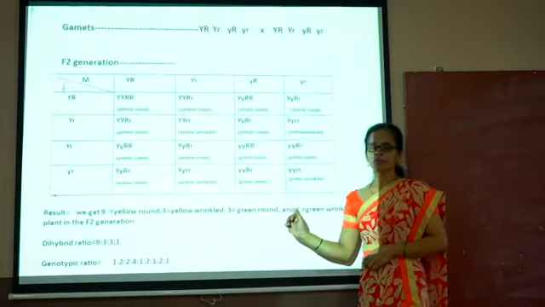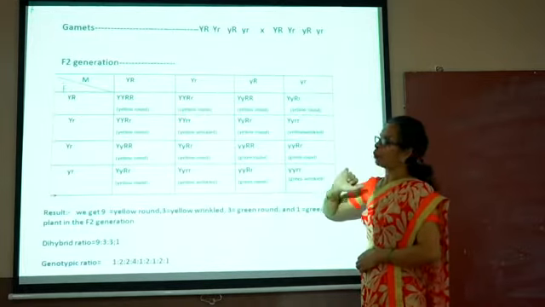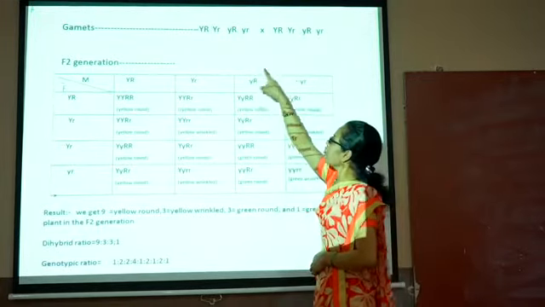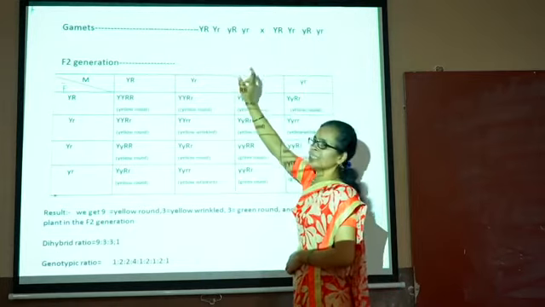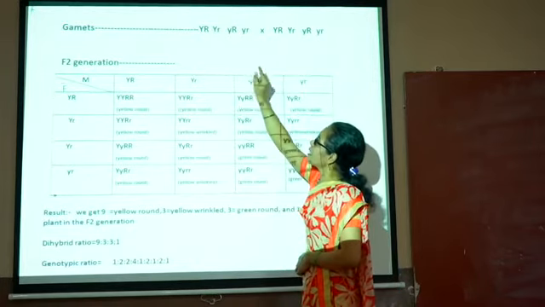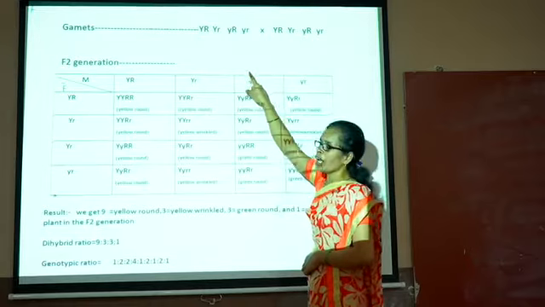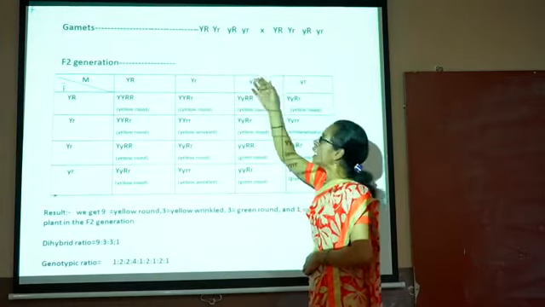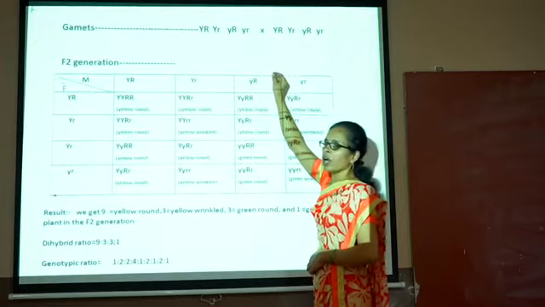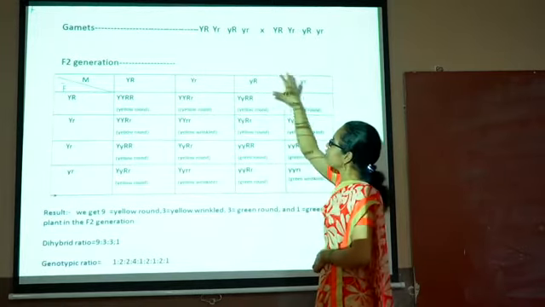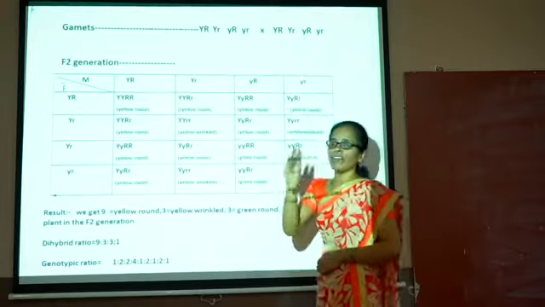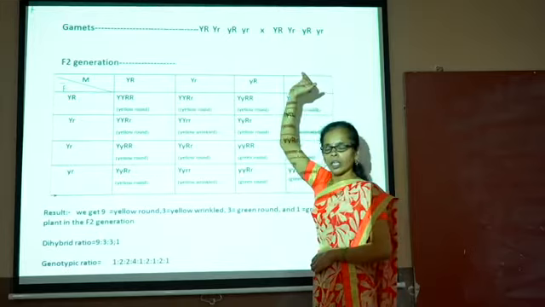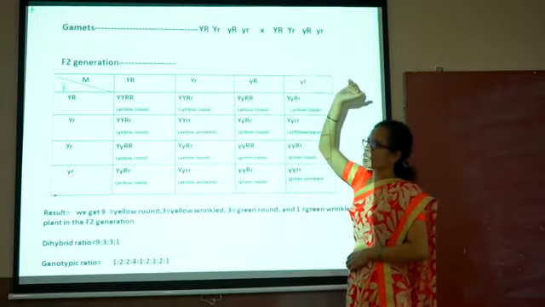Now the gamete formation takes place according to the law of segregation. The different gametes are formed. Capital Y, capital R is the first gamete. The second is capital Y, small r. Small y, capital R is the third gamete. Small y, small r is the fourth gamete. In this way, gametes are formed which have the two characters. Similarly, the other parent's gametes also get separated.